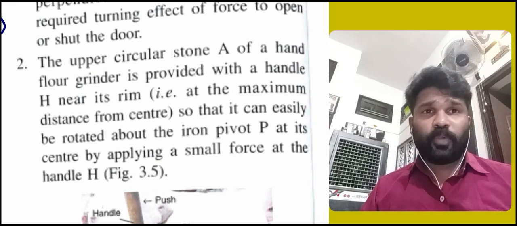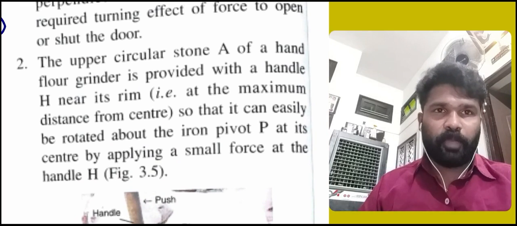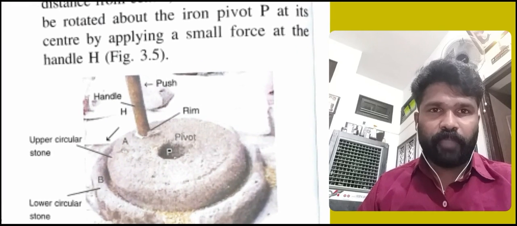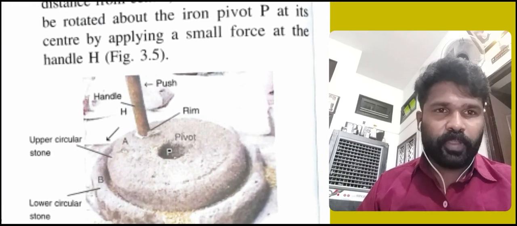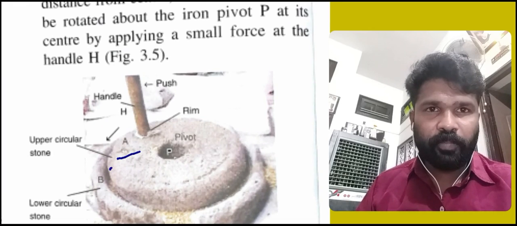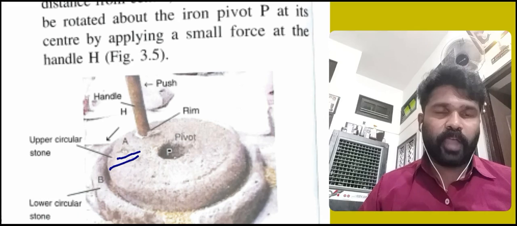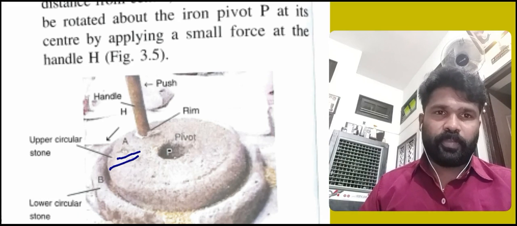The upper circular stone A, where is A, you see here we can mark, here is the point A.